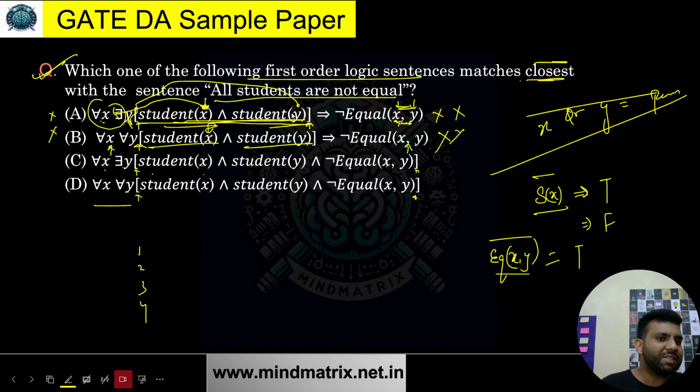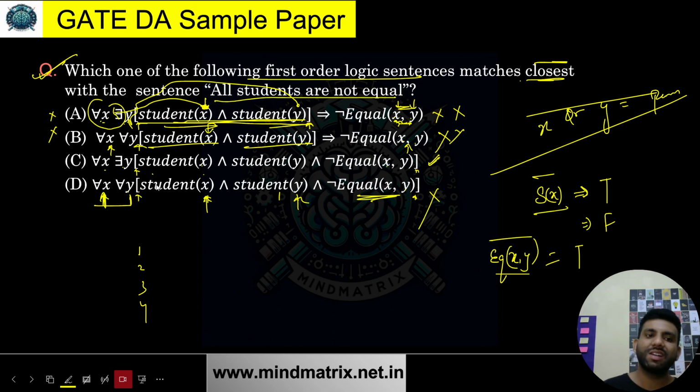So that means I cannot say that if x and y are students, I'm comparing each and every student. For all x, for all y, if x is a student, y is a student, and they are not equal. Is it so? No. I'm not saying that every student is different from every other student. This is wrong. The actual thing was that at least one such pair exists which is unequal, which is different. So does this mean the same thing? The answer is still no, but it is still closer to the statement we are having.